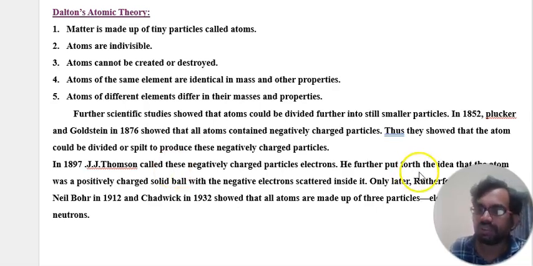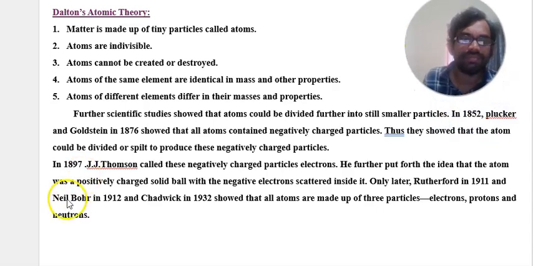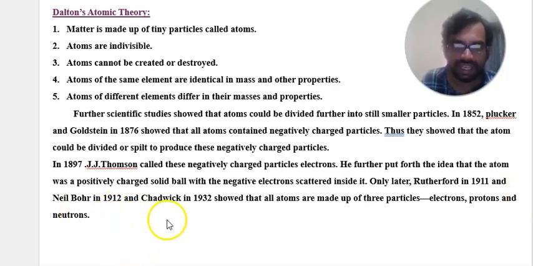He further put forth the idea that the atom was a positively charged solid ball with the negative electrons scattered inside it.